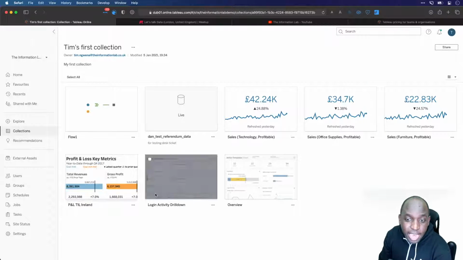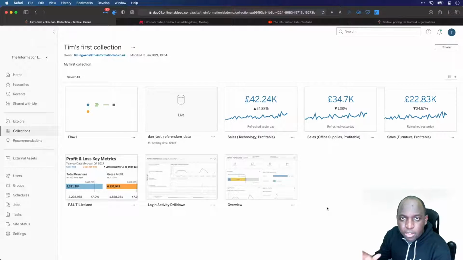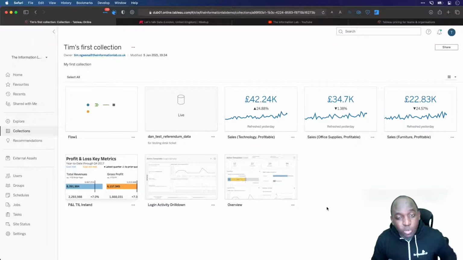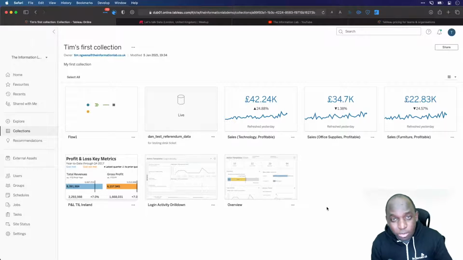And you can see here that I've put a bunch of things into this. The way collections work is essentially a way of creating your own little project folder, which can store pretty much any asset that you want, whether it's a flow, a data source, a metric, a workbook, or a worksheet. Everything can come into one place. Now, at conference, they demoed something more advanced than this, which let me create some sort of feature page, as it were, with metrics, a dashboard, and things I could interact with to analyze and filter data in one place. So I'm hoping that comes in the near future.